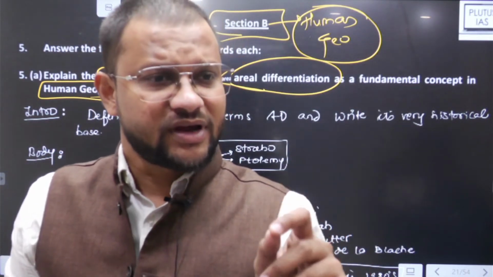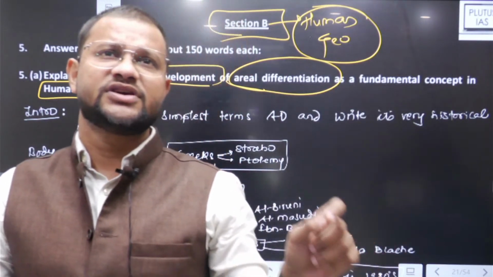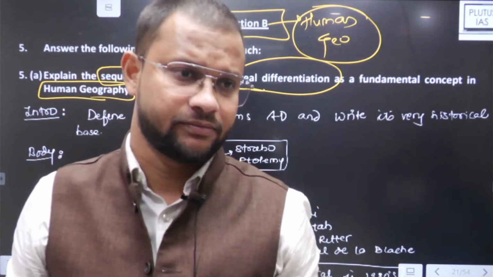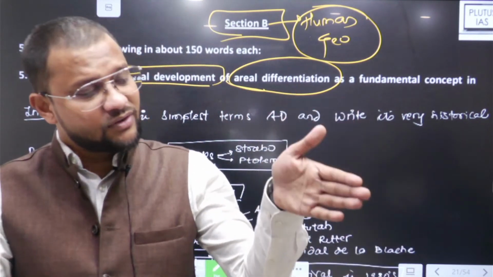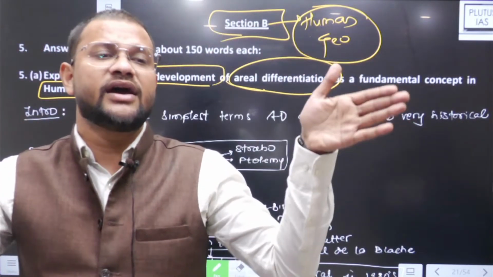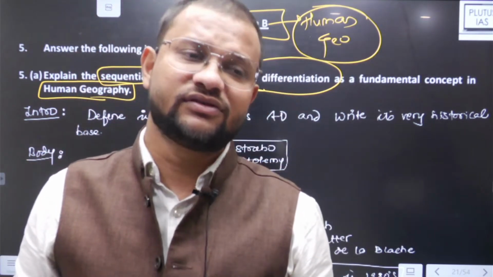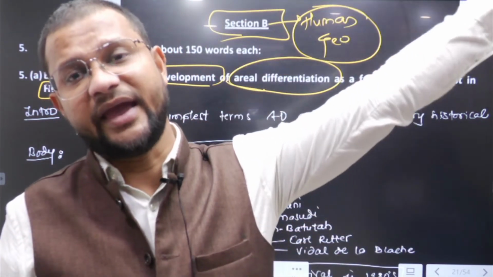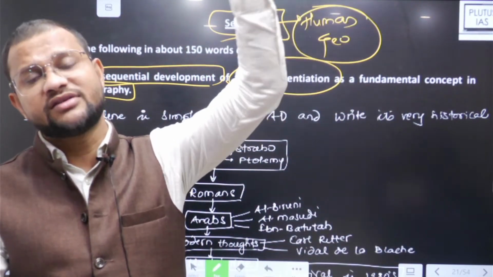First you need to understand and write in the introduction areal differentiation. Areal differentiation lies at the very core. Earth surface is highly uneven, and that leads to a difference between areas and regions. It is a part of regional geography, and this approach of regional studies existed in ancient schools of thought as well. Now from the school of thought topic, you have to stretch it to show where areal differentiation is.